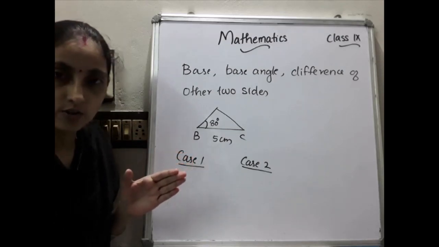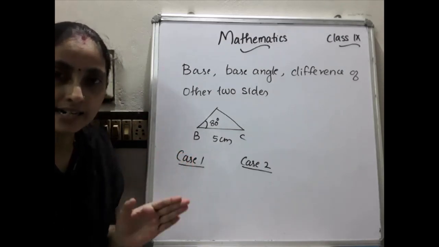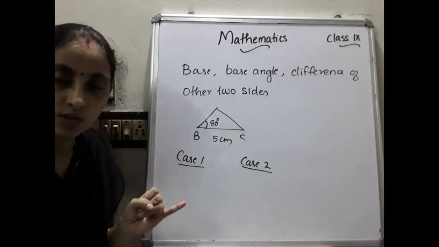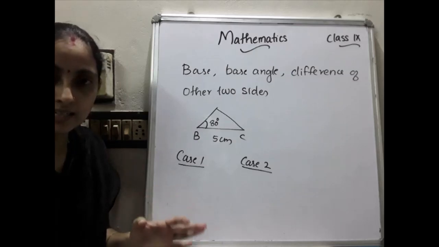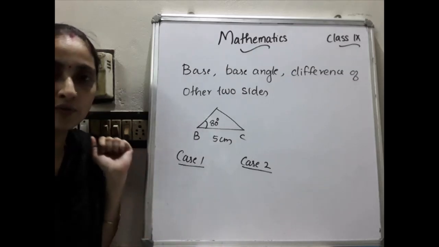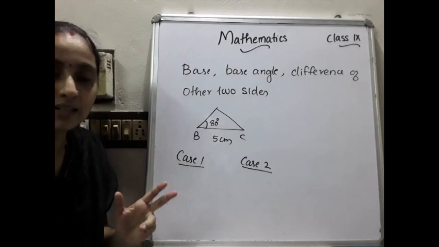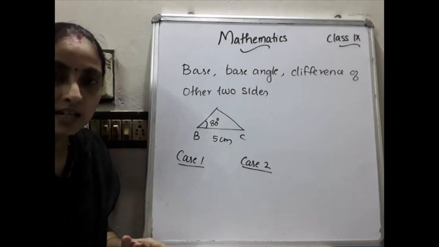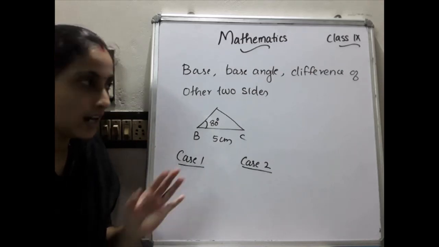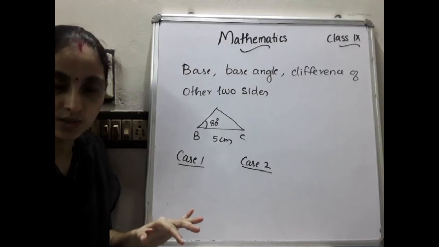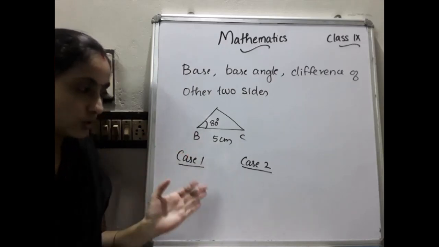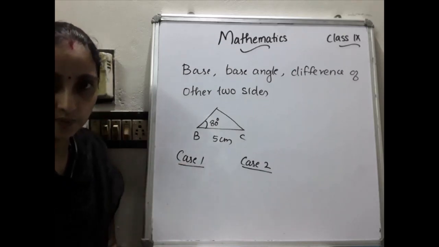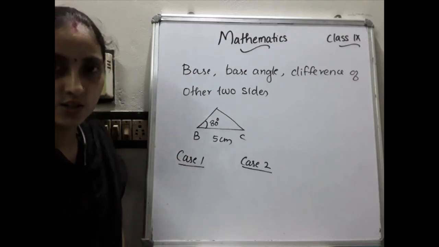Up to this only you have to study. What are the things that we learn in this constructions? First one is construction of the basic angles, that is 30 degree, 60 degree, 90 degree, and the half of those also we discussed. And second part, construction of triangles. The first one is if the sum of the other two sides is given, how will you construct? And here the difference of the other two sides is given. There are two cases. Both cases you have to study and identify the difference between case 1 and case 2. Okay, so this much is today's section.